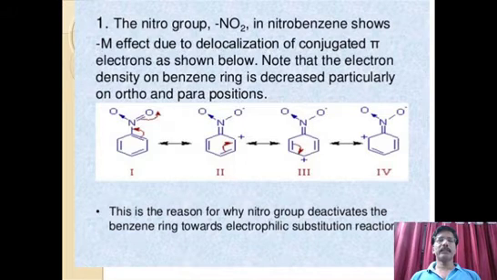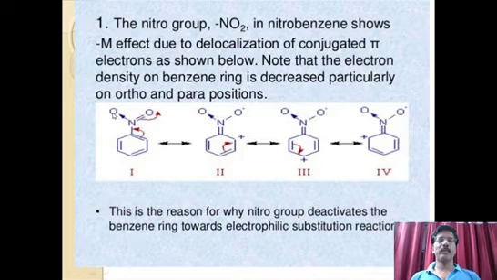Let us take the good example of the nitro group, how it shows the minus R or minus M effect. See here, this is nitrobenzene. Already we know that it is electron withdrawing. NO2 is the best and a very strong electron withdrawing group. Already I told you that, you see the structure of NO2.